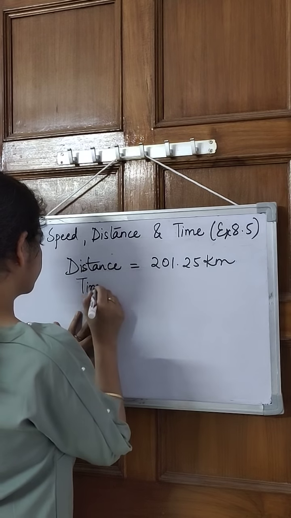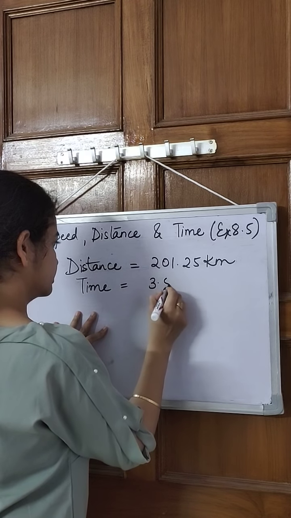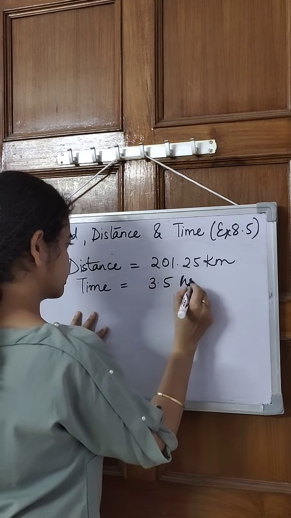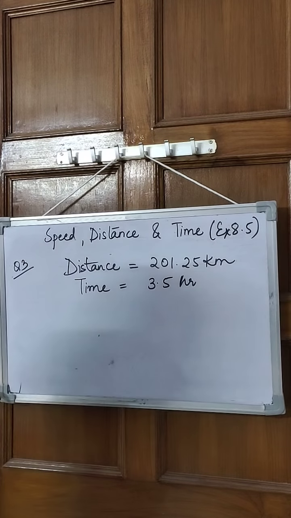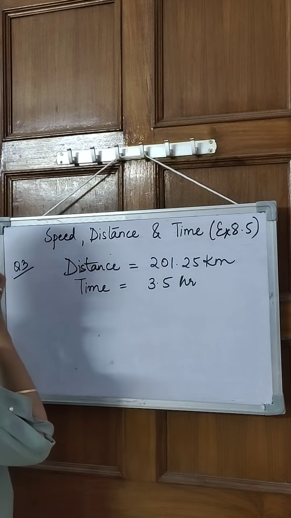In 3.5 hours means time is 3.5 hours. You have to find the speed of the car. You have to this time find out the speed of the car.